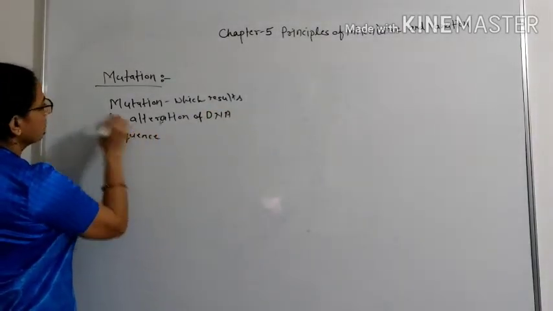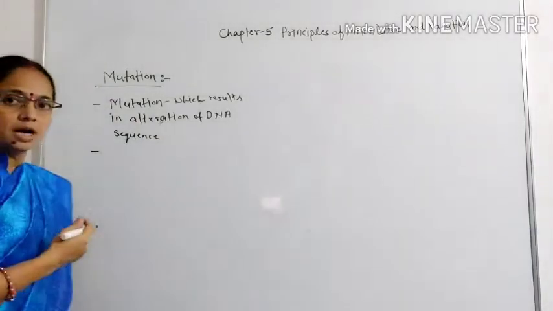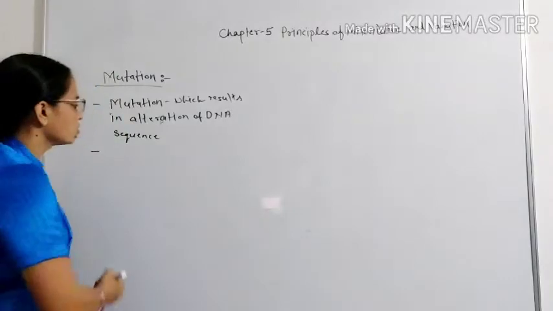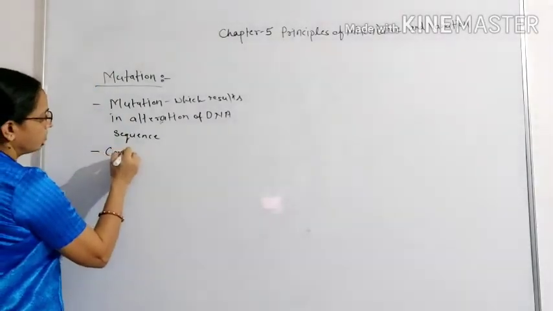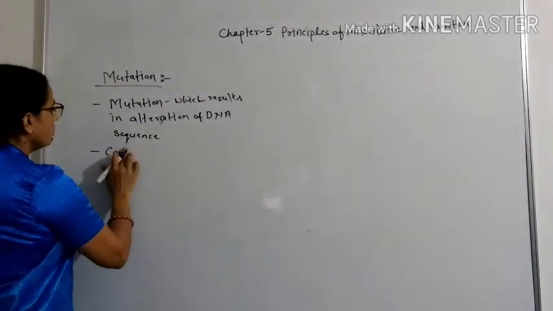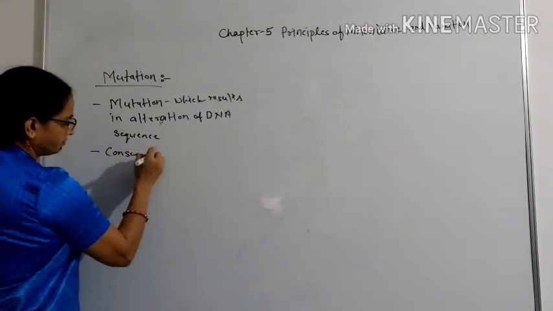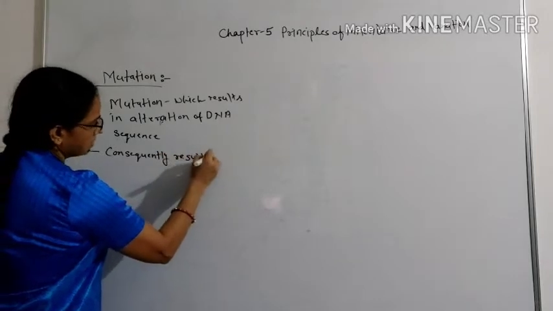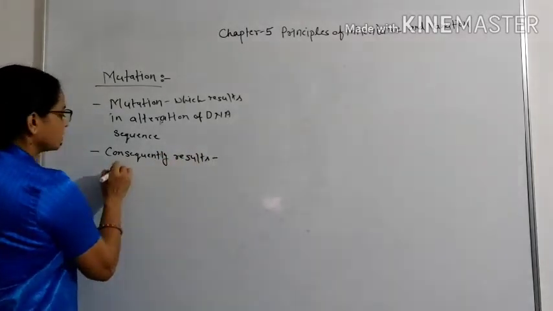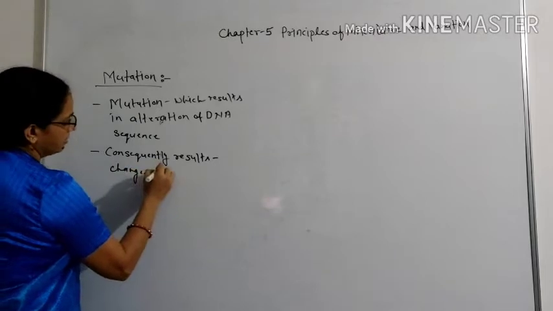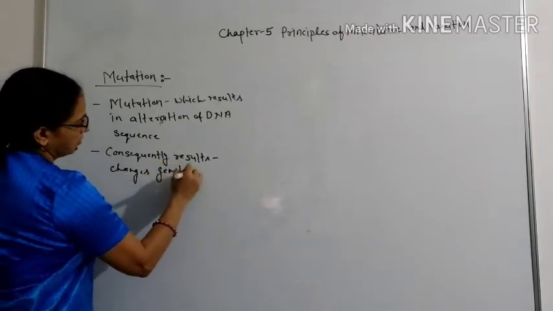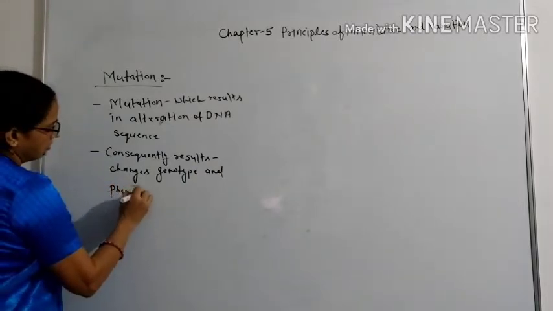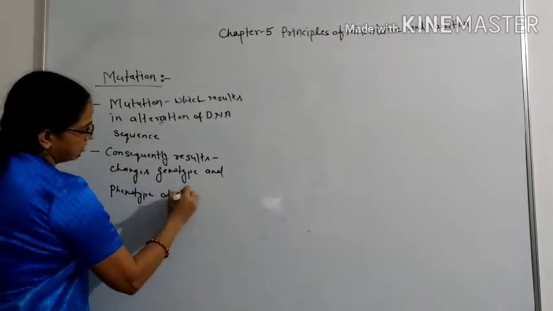When the DNA sequence is altered or changed, automatically the genotype and phenotype are also changed. So consequently, the process of mutation results in changes in the genotype and phenotype of an individual.